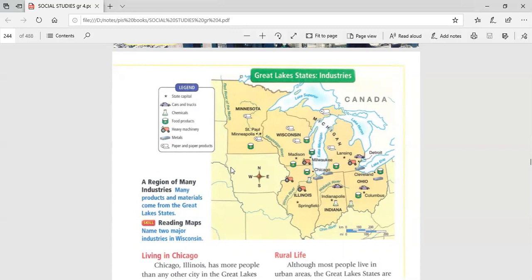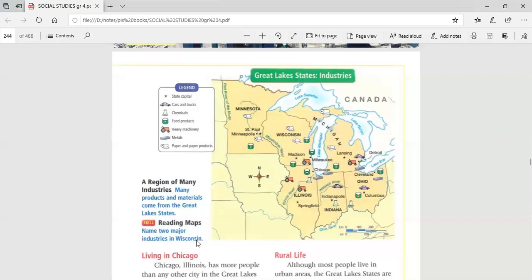Each state, guys, is famous for something. For example, here, this is cars and trucks. This is chemicals. This is food products, heavy machinery, metals, paper, and paper products. So if you check Minnesota, for example, Minnesota is famous for paper products and food products at the same time. Wisconsin also has paper products, food products, and here is heavy machinery. If we speak about Indiana, for example, Indiana is famous for cars and trucks and chemical products. So each state is famous for producing something.